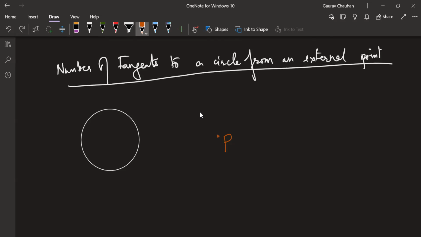Or you can come on the board and show me how. So the challenge is that I have to draw a tangent and it should also pass through P. Bindu, can you come on the screen and show us how it's possible? You said 2, right? Can you show us how it's possible? Deepak, you need to see this. Yes, show Deepak.